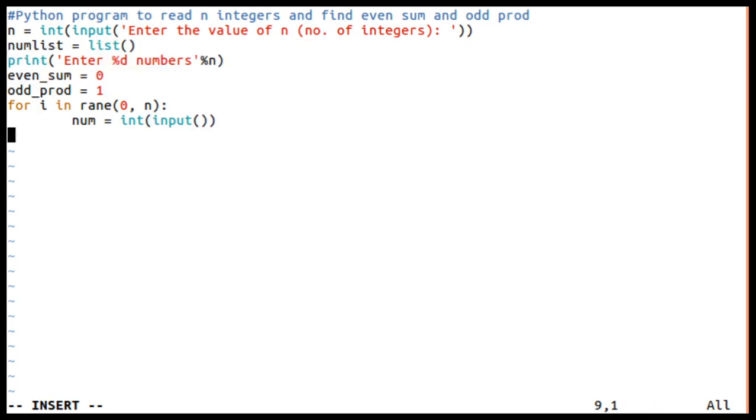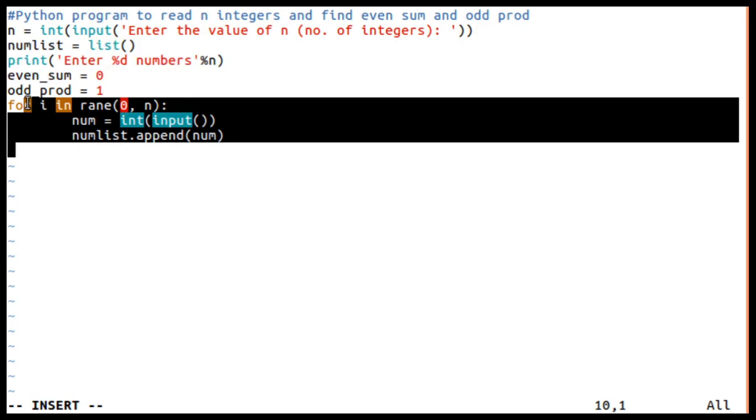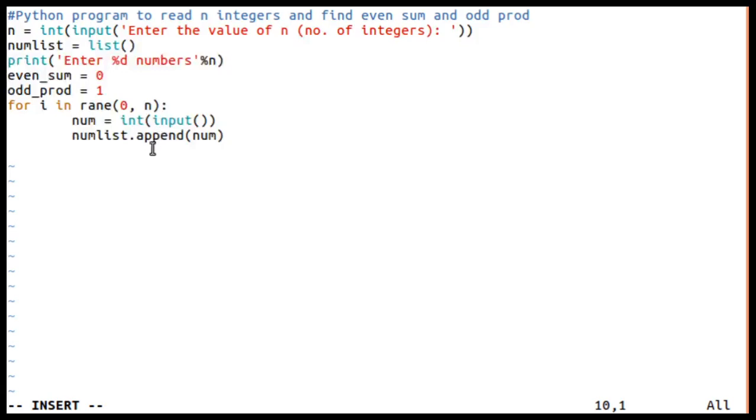So we'll append that to num list dot append. The num will be appended to that. So this particular for loop will read n number of integers and it will create a list whose name is num list.